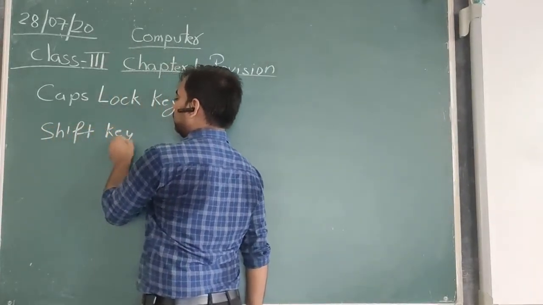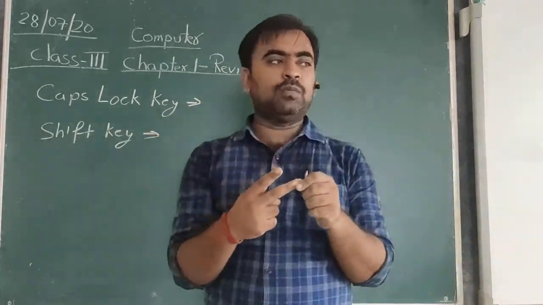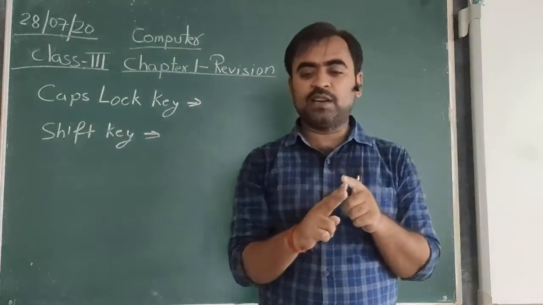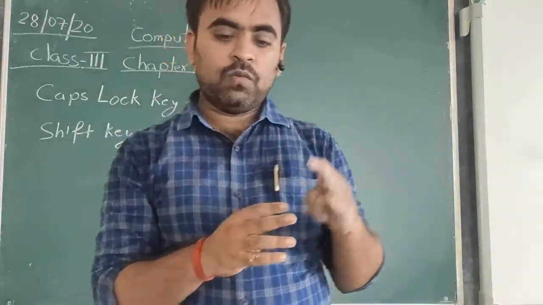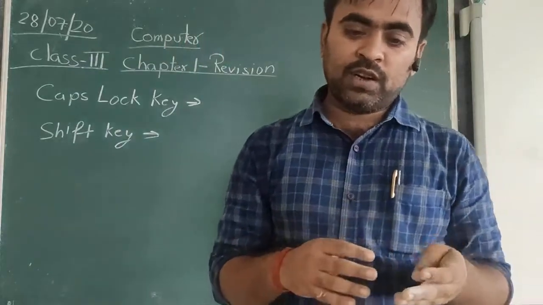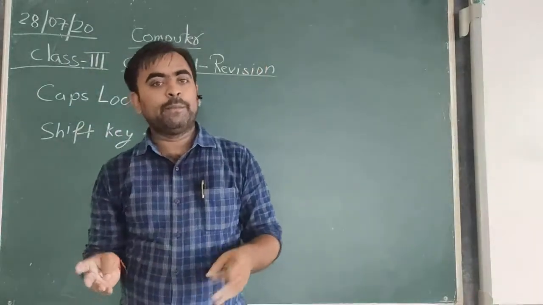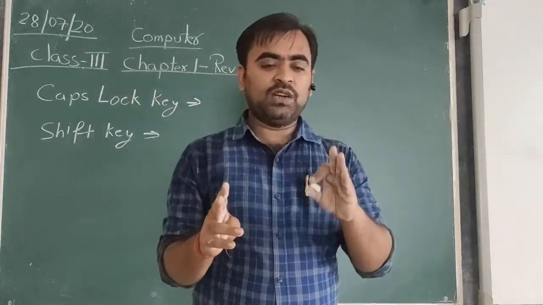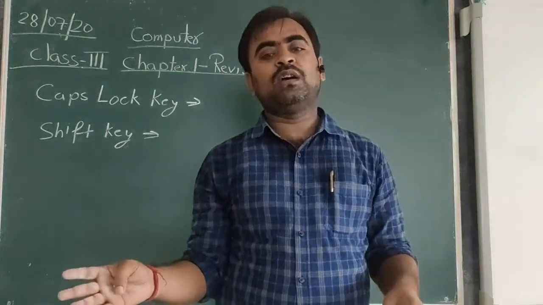The second key is the shift key. There are two shift keys present on the keyboard, one on the left hand side and the other on the right hand side of the alphabets.